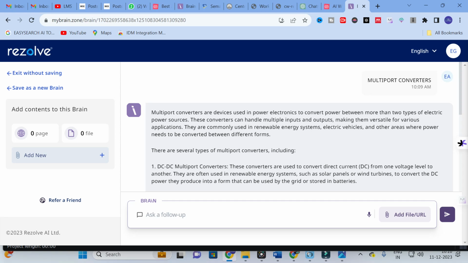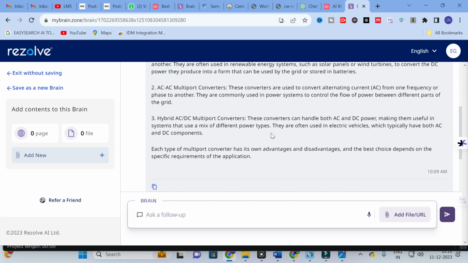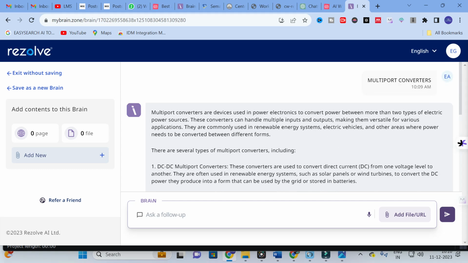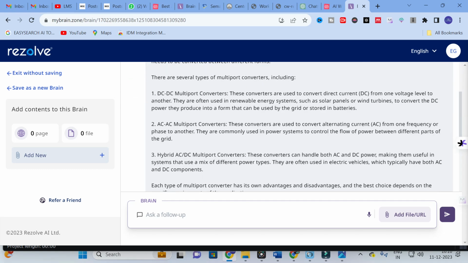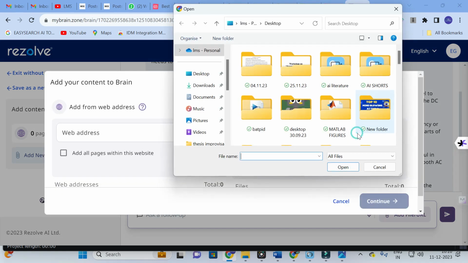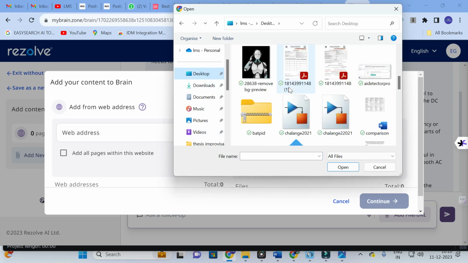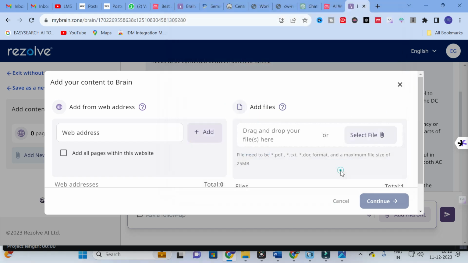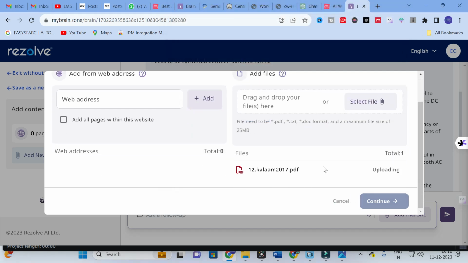By giving an input prompt, it will generate answers to the question by analyzing the internet. You can ask any question by giving an input prompt. Another important option is that you can add a file or URL. For example, I am going to add a file. I am going to select a random research paper from my desktop. In order to do an analysis, I am going to upload this research paper. It will take several seconds to upload. Let us wait and see the outcome, whether it will give some suggested questions like other chat with PDF AI tools. Let us see how it works out.